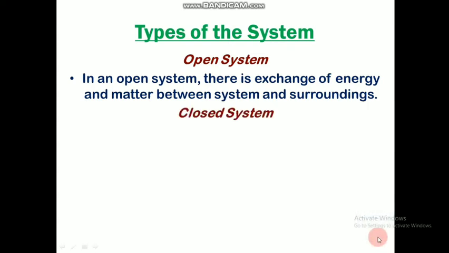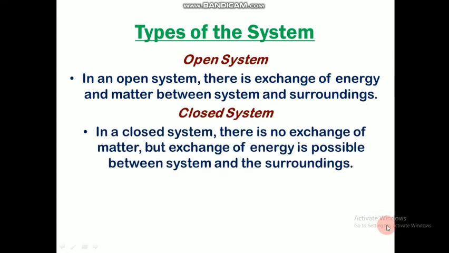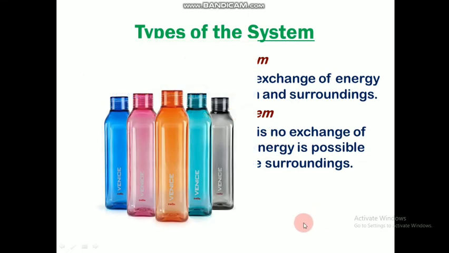Now what is a closed system? In a closed system, there is no exchange of matter, but exchange of energy is possible between the system and surrounding. That kind of system is known as closed system. As an example, if I consider the usual plastic bottles, that is an example for closed system.